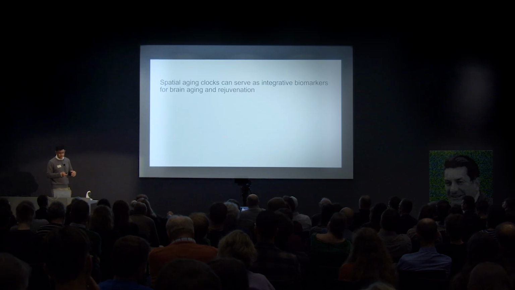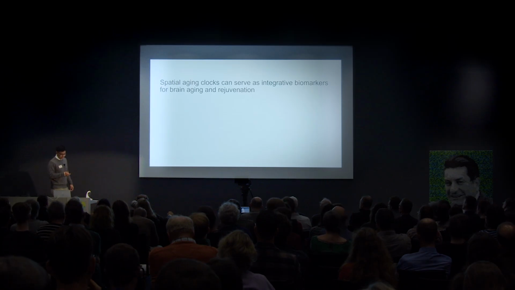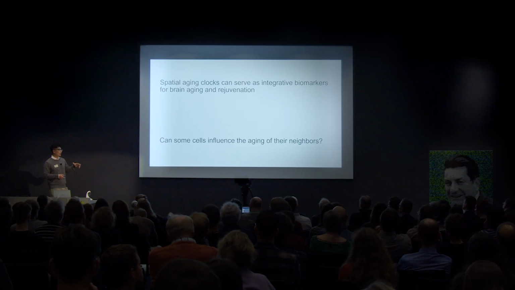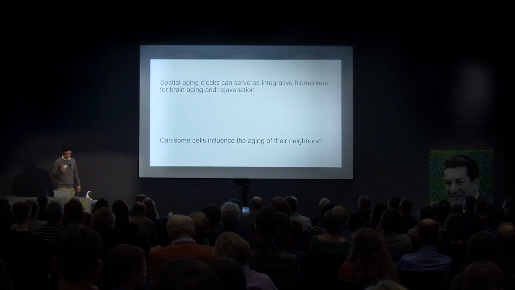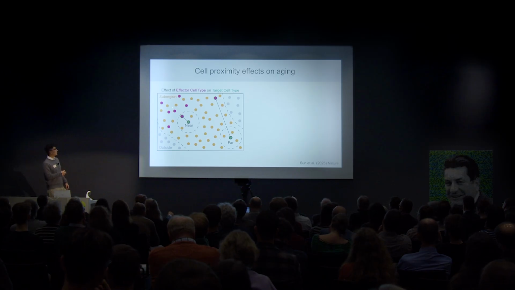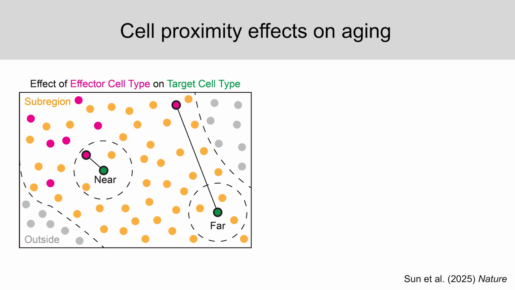So given these qualities, I was not so much interested in just using these aging clocks as ways of tracking aging, but really using them as tools for potentially discovering new biology. And so towards that end, I was interested in this question of whether some cells can influence aging of their neighbors in their local environment. And to address that question, I devised a matching approach where you define an effector cell type, so these are the circles here in pink, as exerting some influence on a potential target cell type downstream, which is shown here in green.